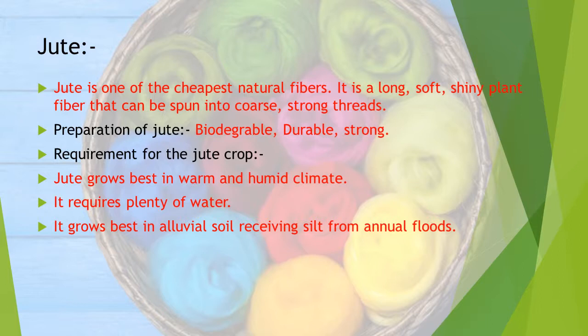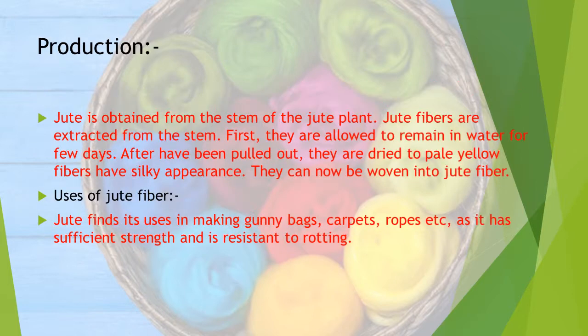Requirement for the jute crop: jute grows best in warm and humid climate. It requires plenty of water. It grows best in alluvial soil receiving silt from annual floods. Production: jute is obtained from the stem of the jute plant.